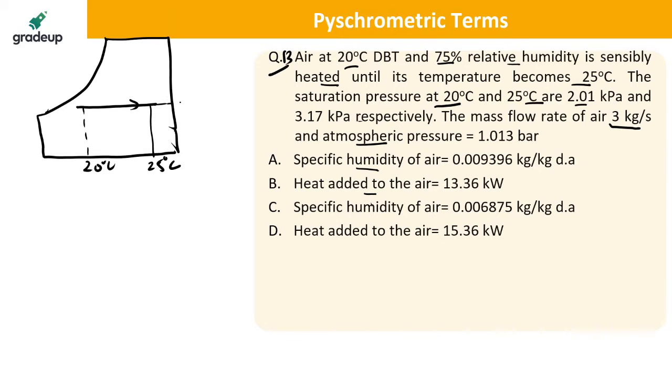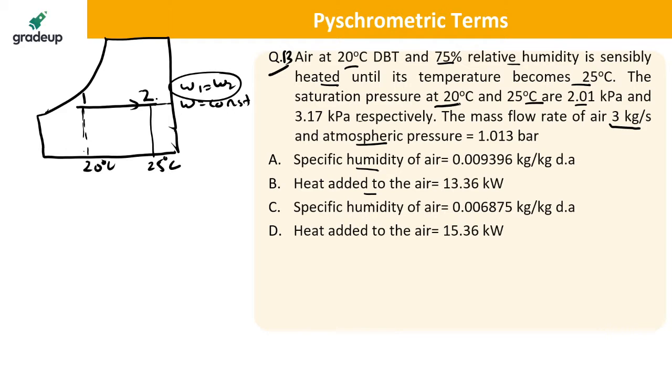Sensible heating means specific humidity will be constant. So whatever will be the specific humidity at this point, let's say this is 0.1, this is 0.2, the same will be at this point. So W1 will be W2. You have to find the specific humidity of the air.